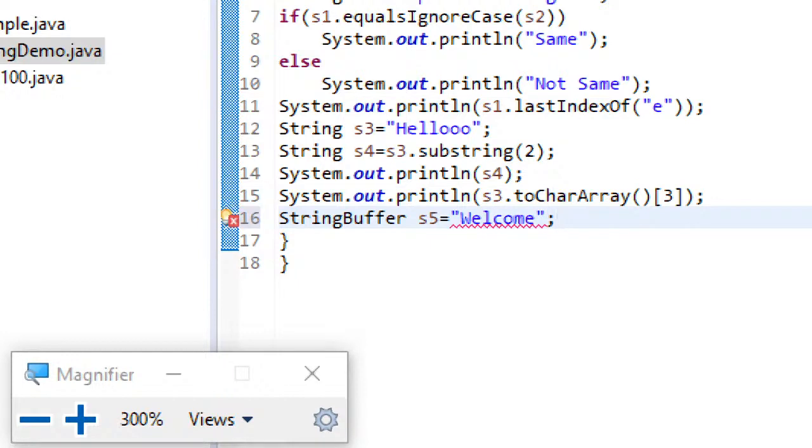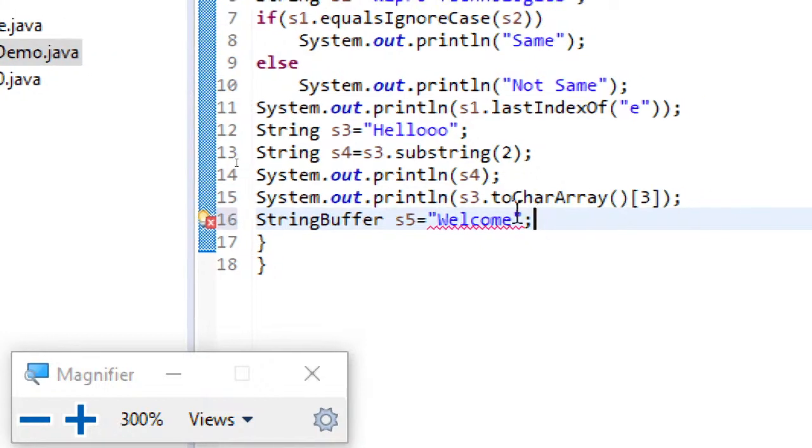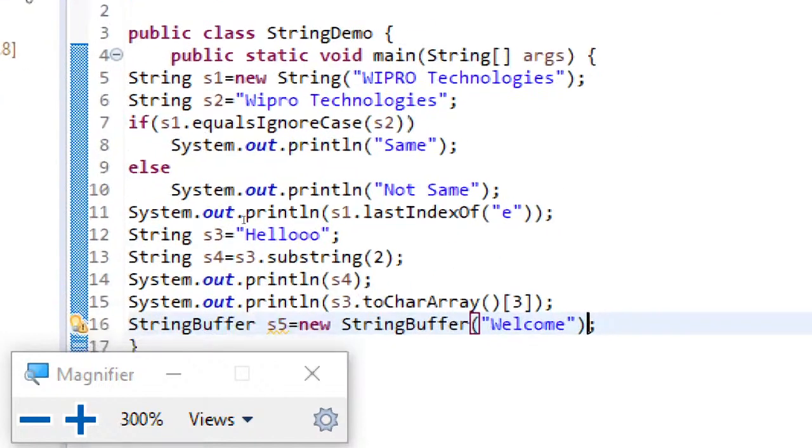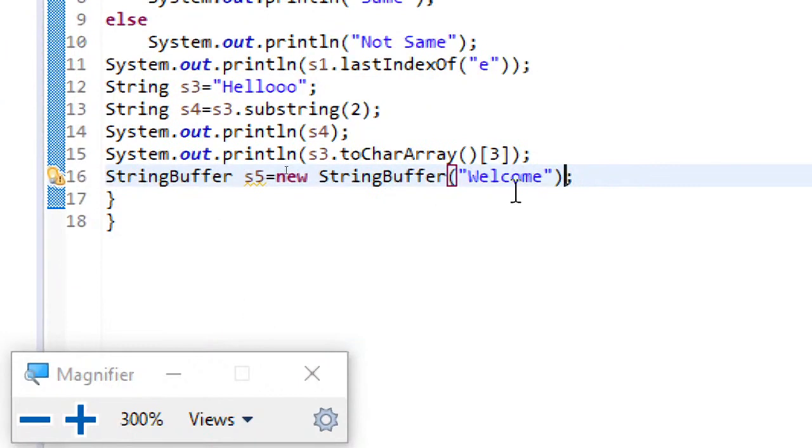So unlike strings, you cannot directly assign a string value to the string buffer. String buffers are to be created. I have to compulsorily use new StringBuffer, and then you will be creating the string. This is how you will be doing it using string buffer.